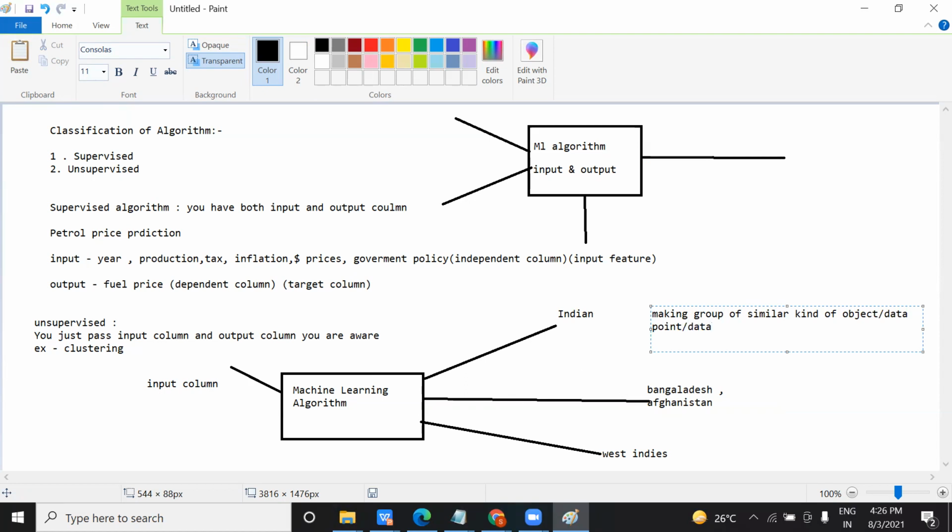So this is supervised and unsupervised. The difference between supervised and unsupervised: in supervised, you pass both input and output, and in unsupervised, you pass only your input column. The output column you are not aware of. The output is found based on the similar characteristics that exist between the data, or by making a group of similar data.